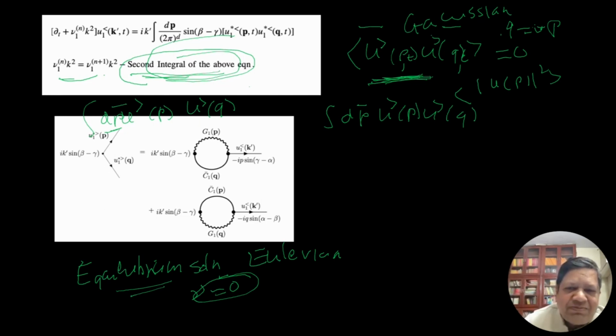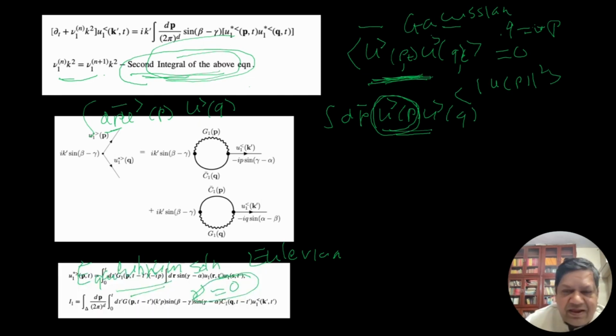So I want to expand this. So how do I expand this? I would like to expand U. I want to see what U greater P is as a function of time itself. So this is that equation.